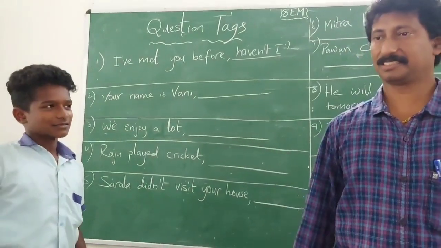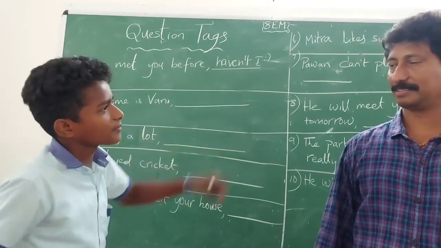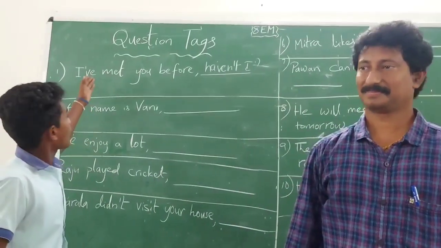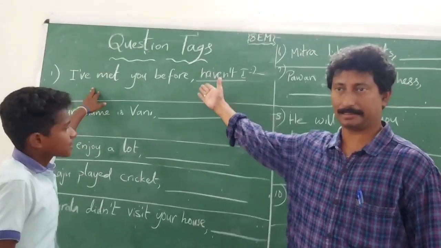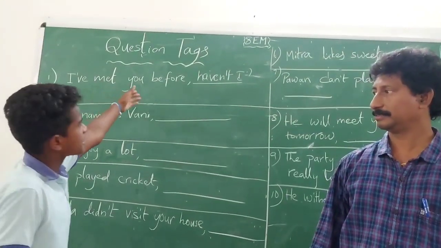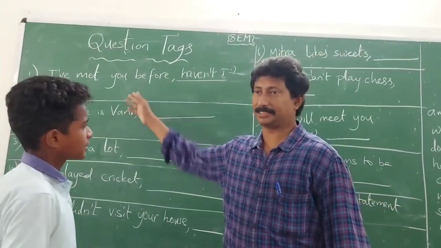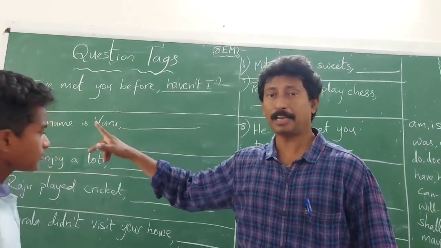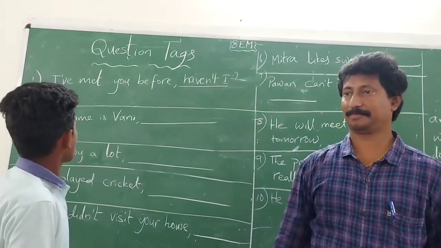Good, Charan. How did you get the answer? Can you explain? Have is a helping verb, sir. So you have added the helping verb here. Not is not included in the sentence, sir. Right. So you have added a not here. So it becomes haven't. Have not becomes haven't.